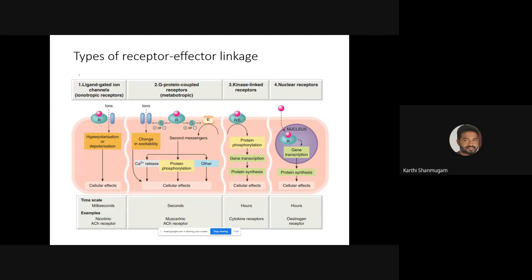Okay, so basically we can classify the receptors into 4 families. The first family is called ion channel. We have different types of ion channel, we will see that later. The second family is called GPCR, otherwise called G protein coupled receptor. The third family is called kinase linked receptor, and the fourth family is called nuclear receptor.